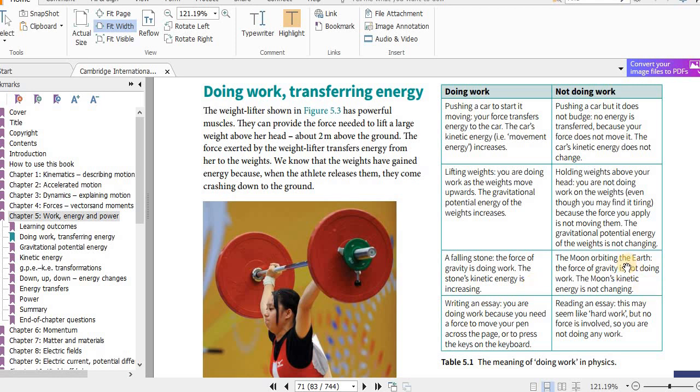Then the moon orbiting the earth. The moon orbits the earth at a constant height, and the weight force is perpendicular to the direction the moon orbits.